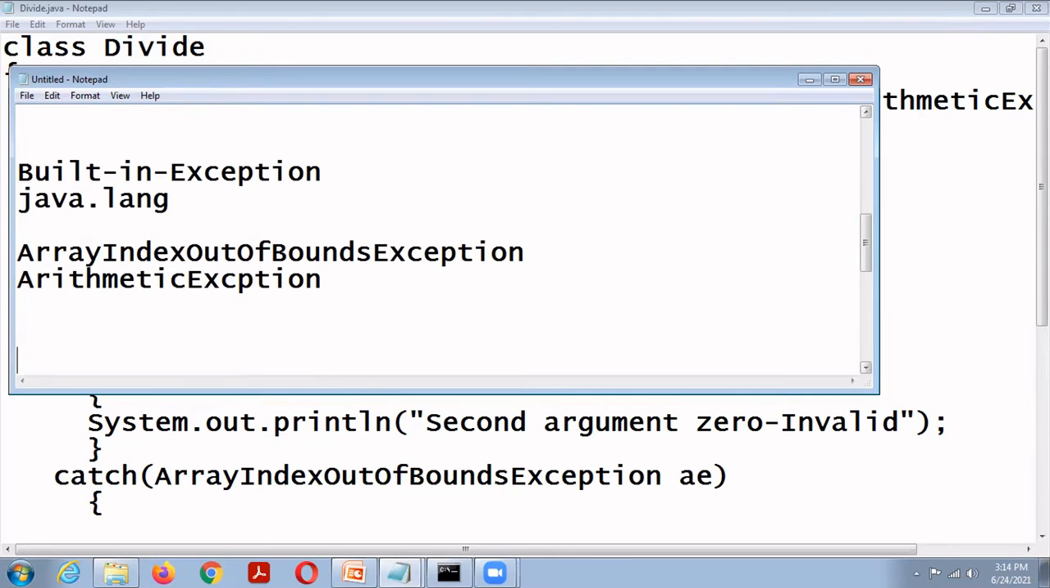Then another important concept is custom exception. In built-in exceptions, we have seen the topmost class in the hierarchy, Throwable.